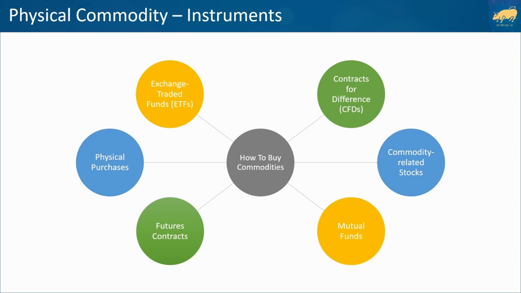Commodity ETFs are ETFs that hold physical commodities, commodity-related equities, futures contracts, or CFDs, with investors buying fund shares representing units of the ETF's total holding. Lastly, commodity mutual funds are mutual fund equivalents of commodity ETFs.